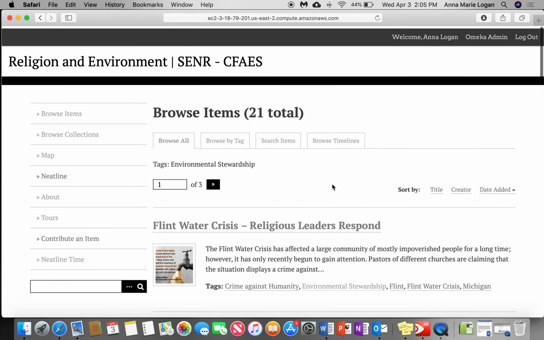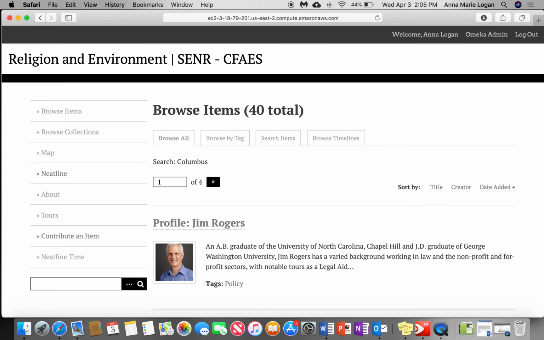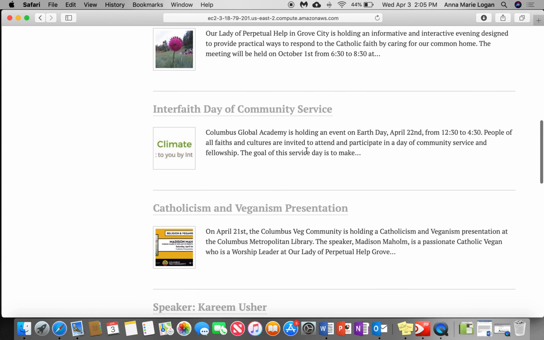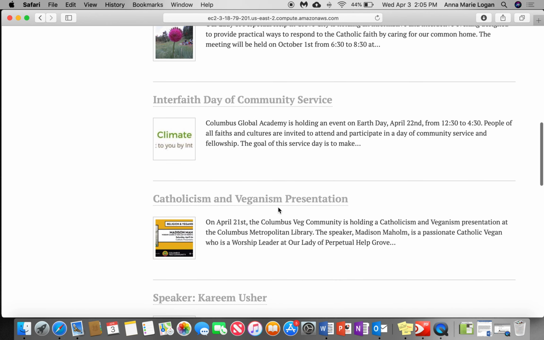And so when I scroll back up, you can also search for items, including if you want to look up anything in Columbus. You can see multiple people that are involved in Columbus, speakers, as well as different presentations.